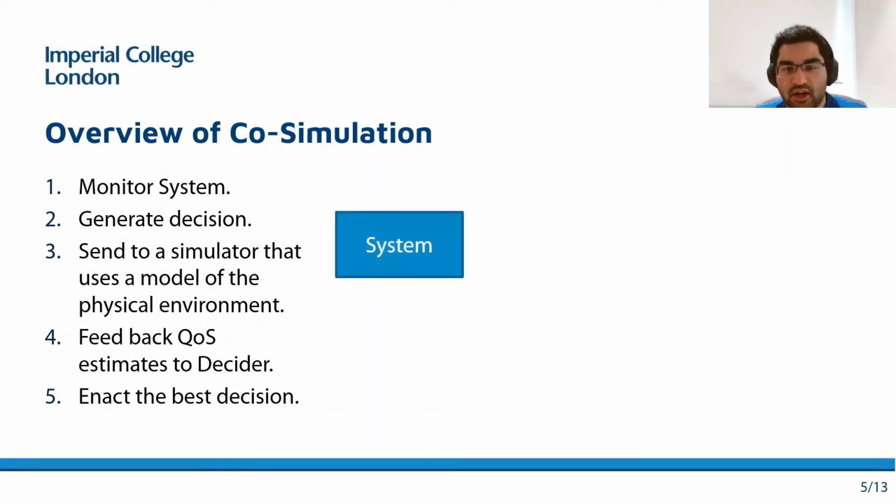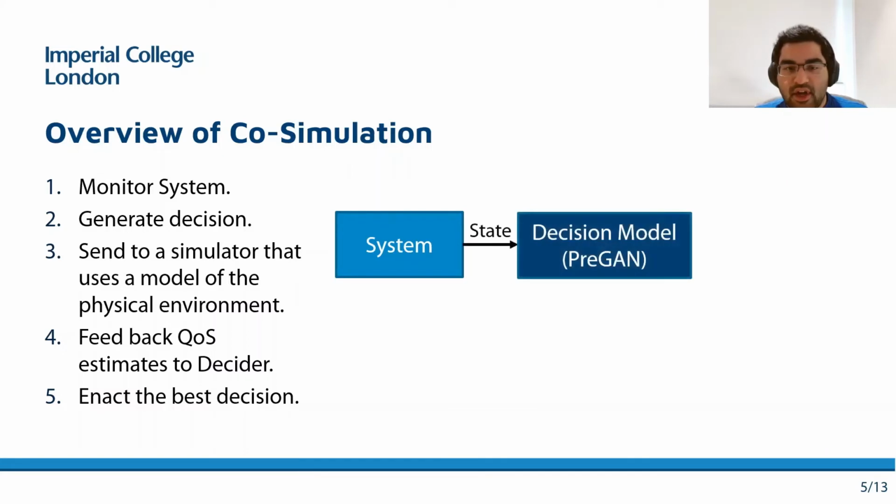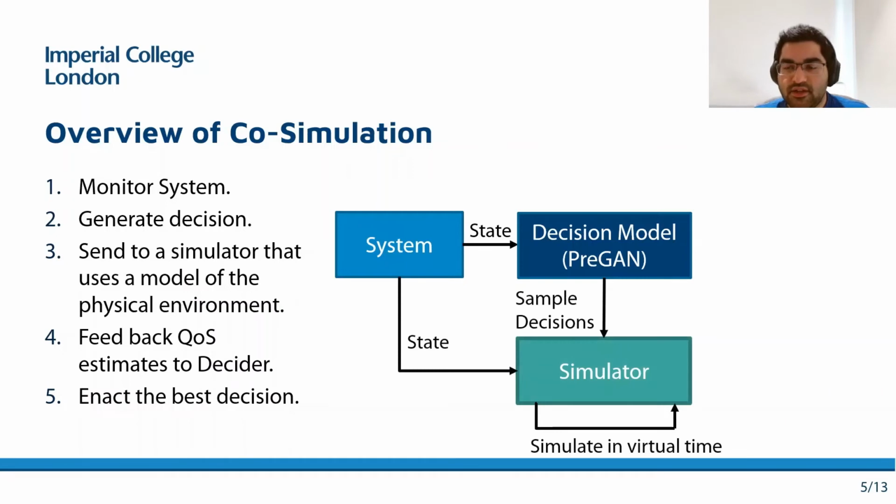First, we monitor a real system to generate characteristics such as resource utilization metrics of the hosts that characterize the state of the edge computing environment. Second, we send the monitored metrics to a decision model, which in this case is PreGAN, that generates sample scheduling decisions to choose from. Third, we send the system state with the sample decisions to test to an event-driven simulator that quickly generates QoS estimates for each decision.